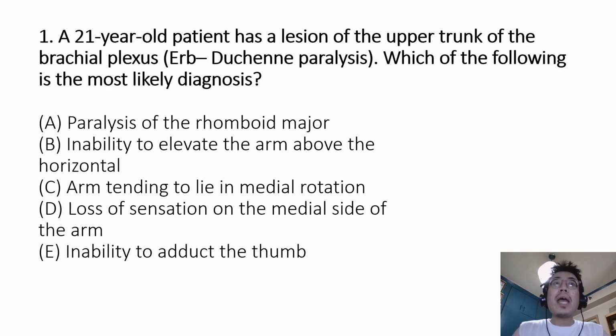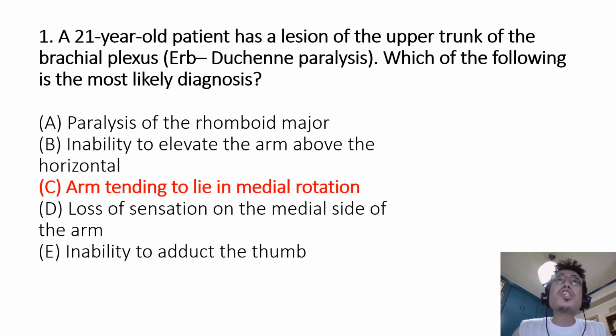Question 1. A 21-year-old patient has a lesion of the upper trunk of the brachial plexus, an Erb-Duchenne paralysis. Which of the following is the most likely diagnosis? A. Paralysis of the rhomboid major. B. Inability to elevate the arm above the horizontal. C. Arm tending to lie in medial rotation. D. Loss of sensation on the medial side of the arm. Or E. Inability to adduct the thumb.